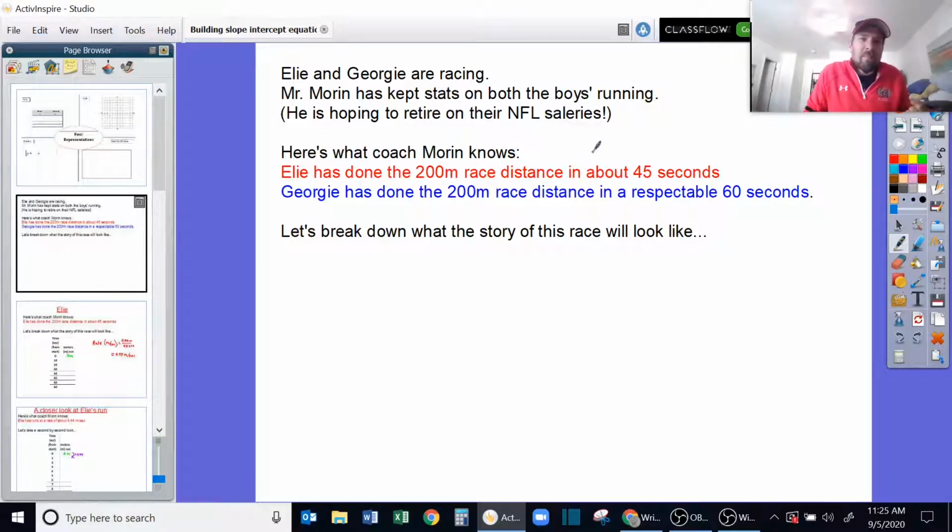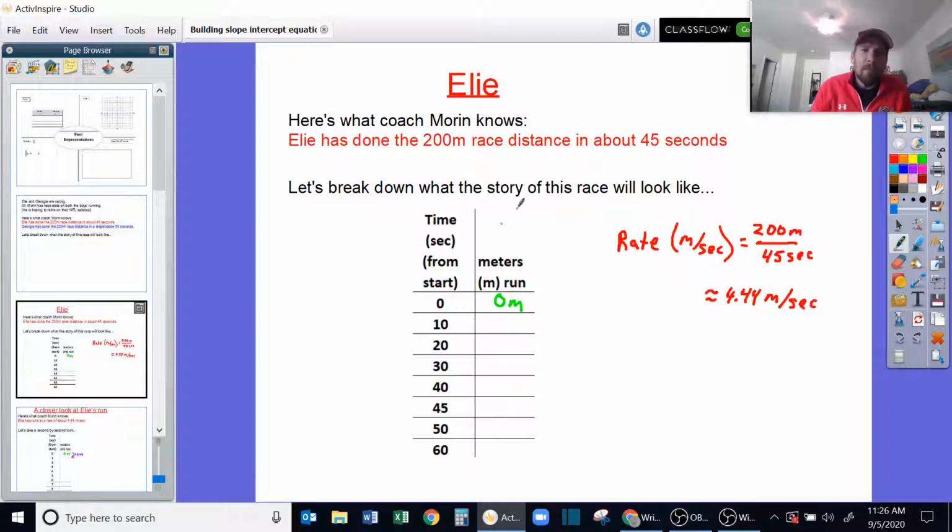He's a big guy. Let's break down what the story of this race will look like using some of the things that we already know about breaking down these kinds of situations. In order to build an equation here, I want to think about, first of all, how is the story starting and how is the story changing? It's a common theme that we've been talking about through all of the first couple of weeks. So if the race is just starting, we haven't gone anywhere. So 0 meters, and that would be for both of the boys.